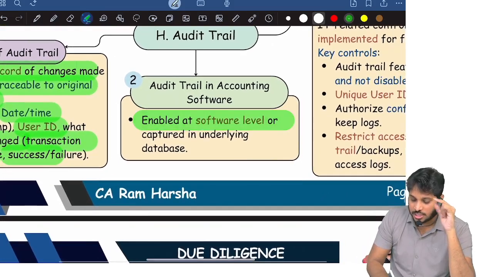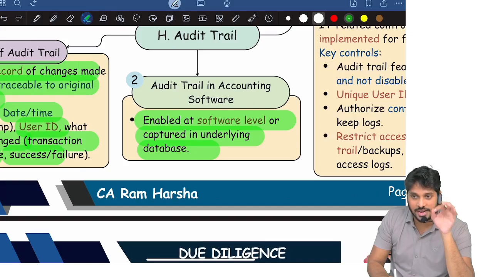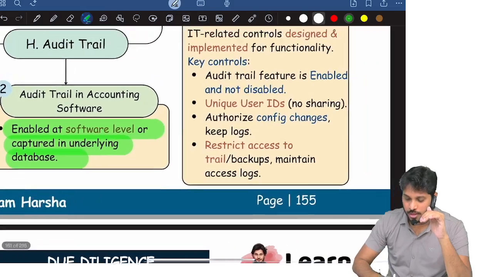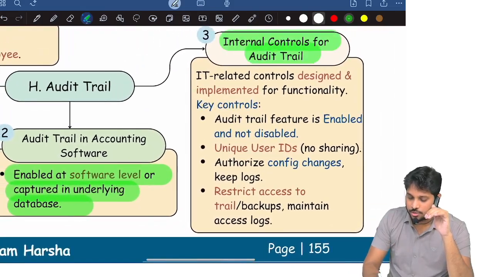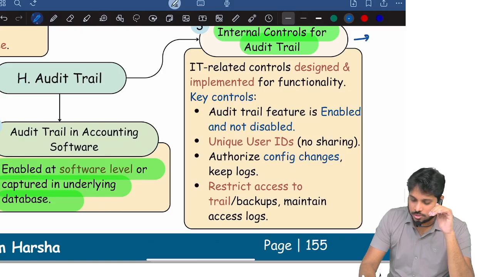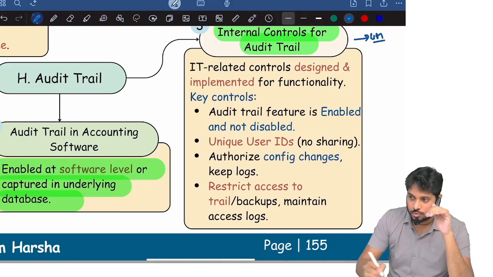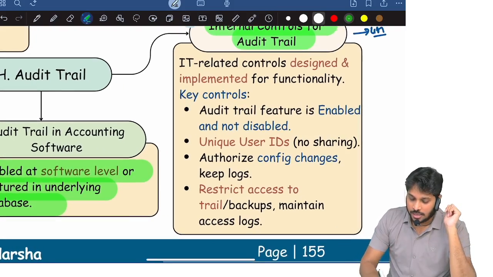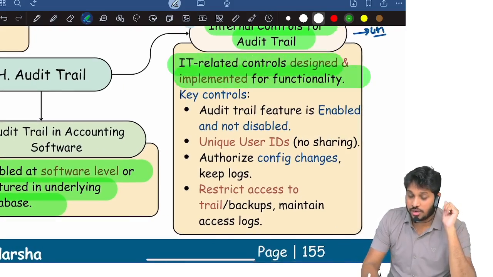This is enabled at software level or captured in underlying database. Application level control: an audit trail is an application level control. And further, internal controls for audit trail, this is what they asked for 4 marks in 23 year or 24 year, somewhere it was asked. IT related controls for audit trail.